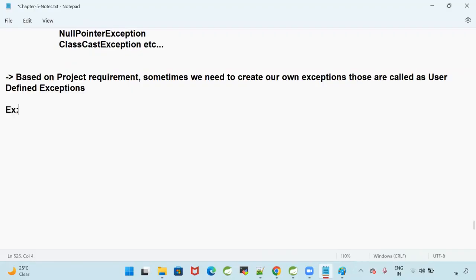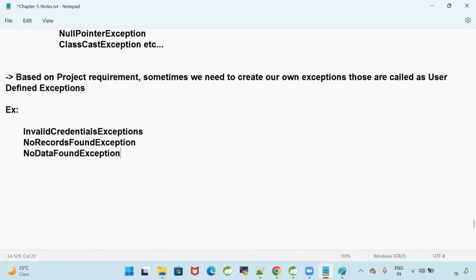What is an example? Invalid credentials exception. No records found exception. No data found exception. Invalid input exception. This is my requirement, and Java doesn't know about them.